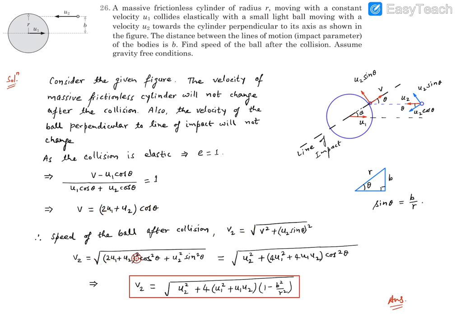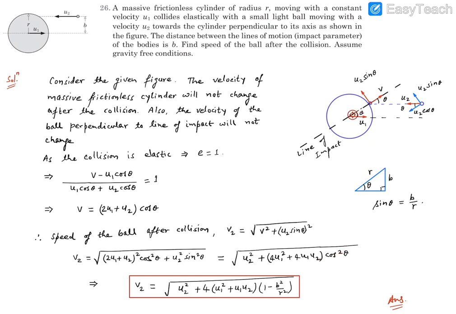So it's twice u1 plus u2 whole square into cos square theta, plus u2 square sin square theta. You can expand it. When you expand it, you will find u2 square plus 4u1 square plus 4u1 u2, with cos square theta outside. Now if you collect the u2 square term, you will have cos square theta plus sin square theta, which will become 1. So the point is, you will get a u2 square separately, and whatever else you get will have a cos square theta. So you can write 4u1 square plus 4u1 u2, and outside the bracket is cos square theta.